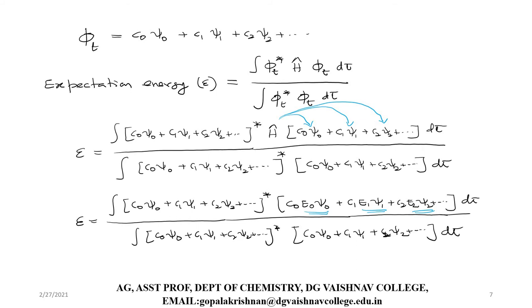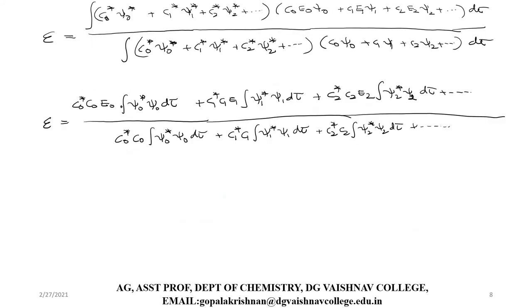Now I'm going to multiply, but before that, I'll bring the complex conjugate to each of these terms individually. If I bring it inside, I'll get C naught star psi naught star plus C1 star psi 1 star, because it is a complex conjugate, so it is applicable for all the terms. Then keep the second bracket as such. In the denominator also you do the same thing, and you'll get this integral.